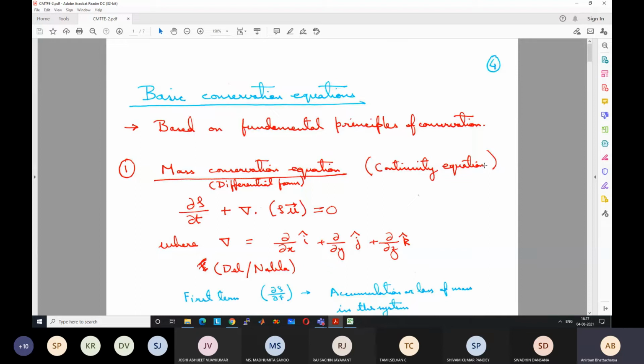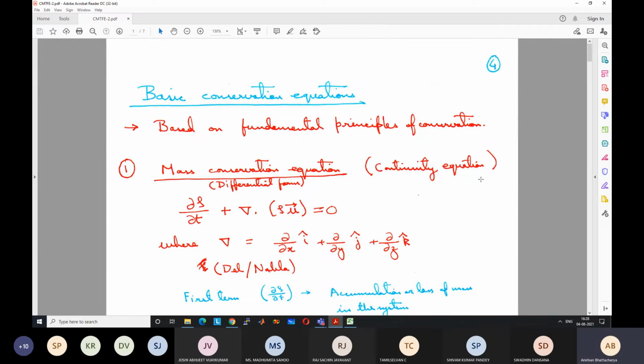So we will start with a very brief discussion on the basic conservation equations, because ultimately, all the problems that we are going to solve require solving the equations that govern the phenomena that is going on. Heat transfer is occurring or flow is occurring. There is a certain set of equations which can be used to define this phenomenon, and these equations come from some basic fundamental principles of conservation, which are valid in physics.